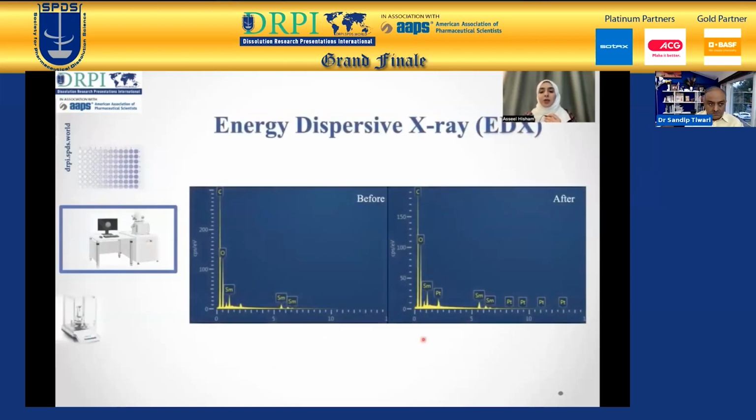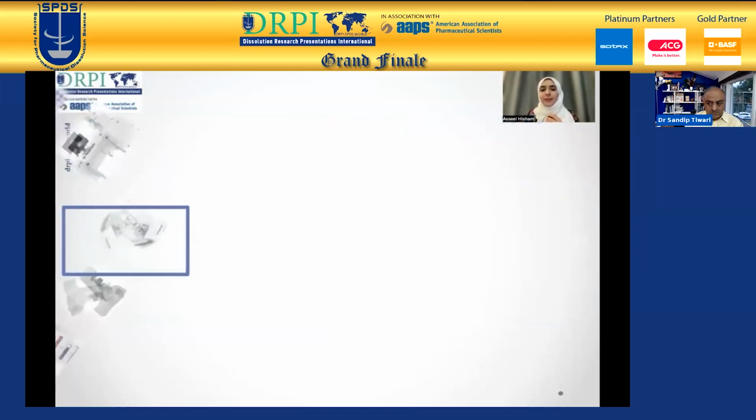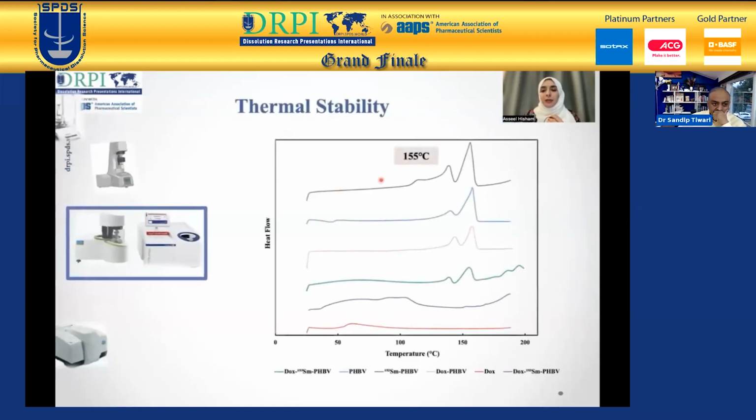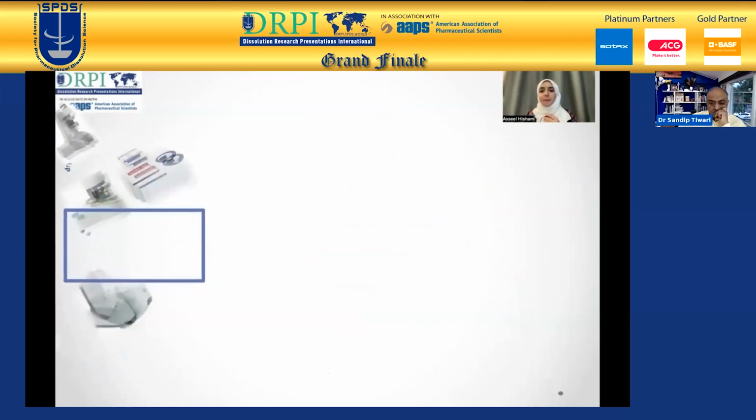Now, the EDX also showed that there was no elemental contamination. So we had the samarium, oxygen and carbon from the PHPV, and platinum from the coating for imaging purposes. Now, based on the thermal stability, the microspheres had to be able to withstand the temperature of the reactor, which will not go up more than 40 degrees Celsius. The thermal stability of the Doxorubicin microsphere was 155 degrees Celsius.